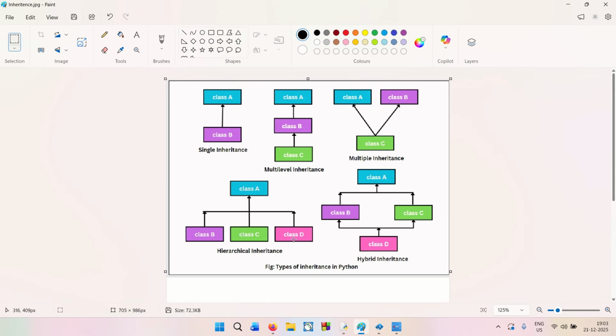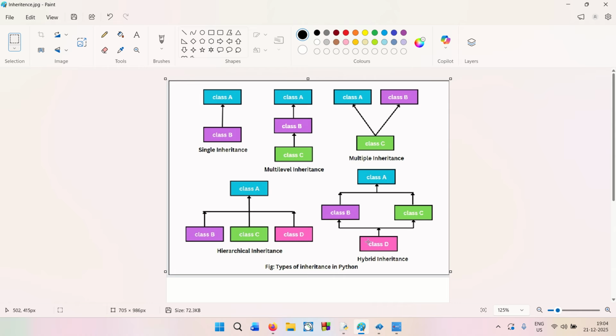Now, these three are generally the most common ones, right? Then there are some that are sometimes asked about, the hierarchical inheritance and the hybrid inheritance. So let's quickly go through them. Hierarchical inheritance is where there are multiple child classes but a single parent class. And hybrid inheritance is the combination of two or more inheritances. So basically you can say multiple inheritance and multi-level inheritance.